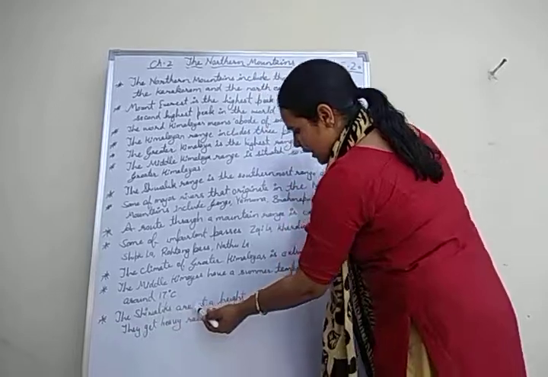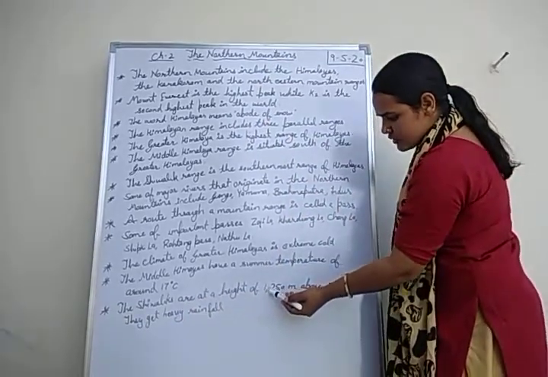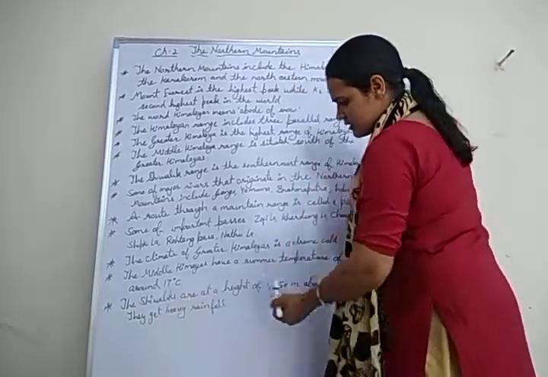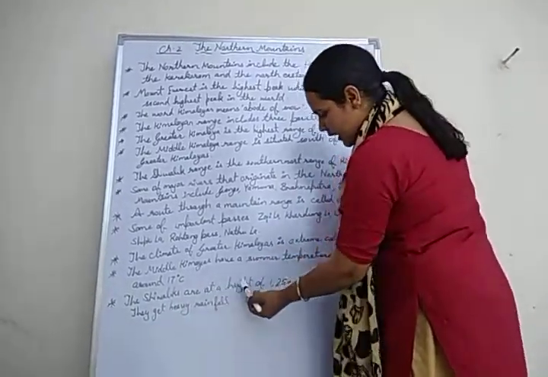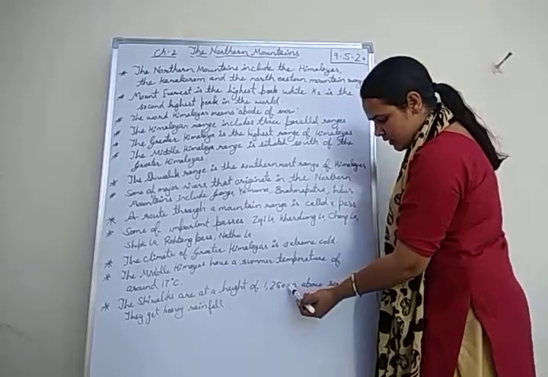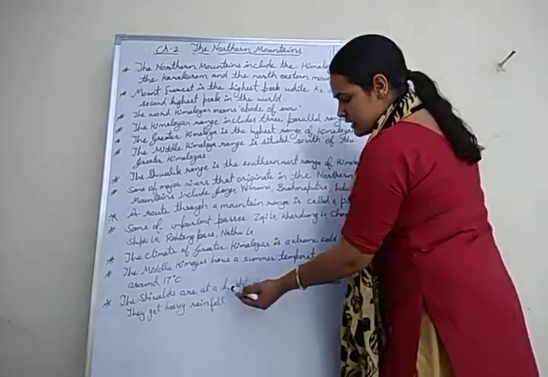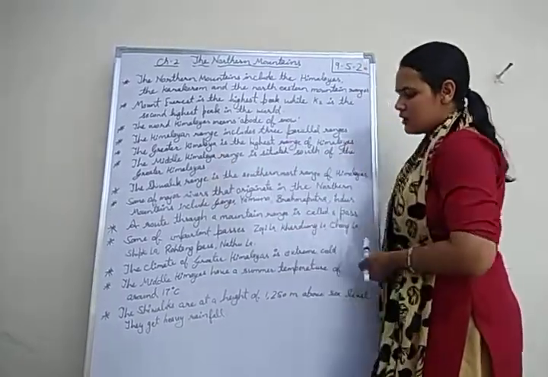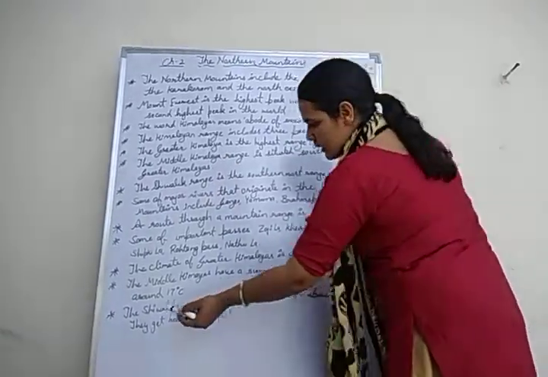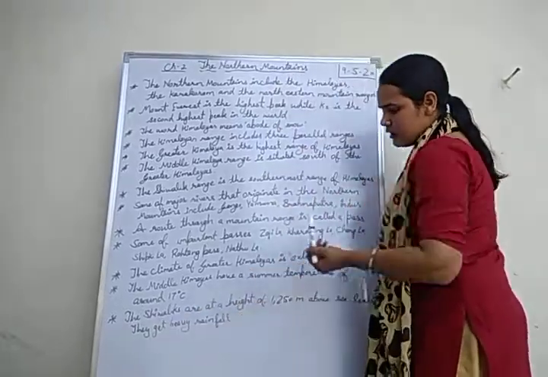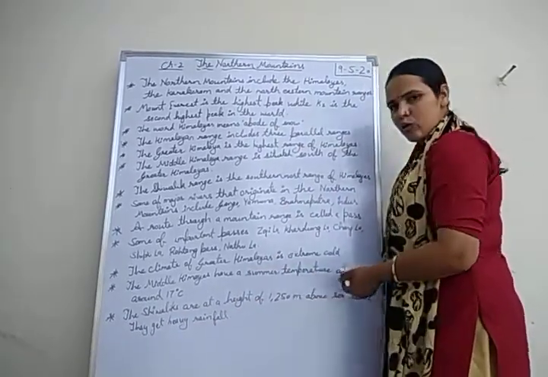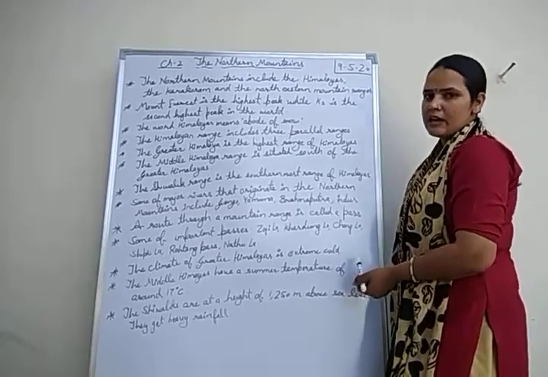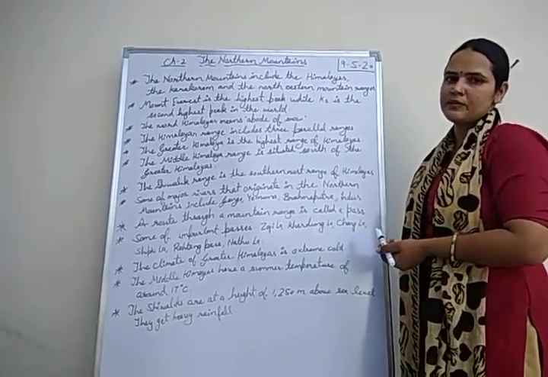The Shivaliks are at a height of 1250 meters above sea level. These ranges are not as high as the Middle Himalaya or the Greater Himalaya, but they get heavy rainfall. They are always covered with thick forest and have a wide variety of wildlife.